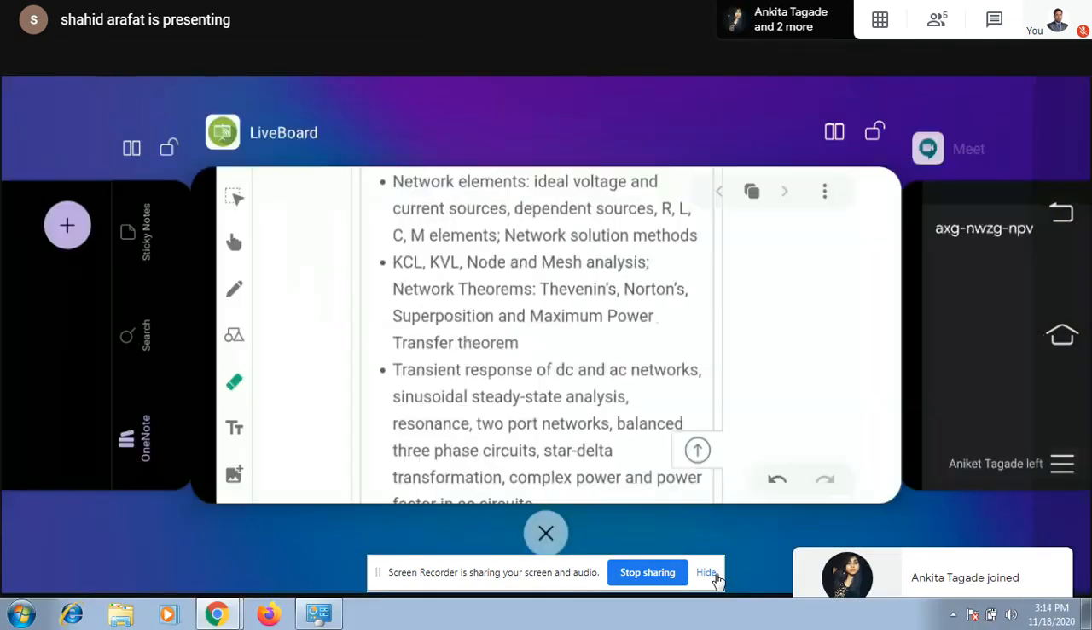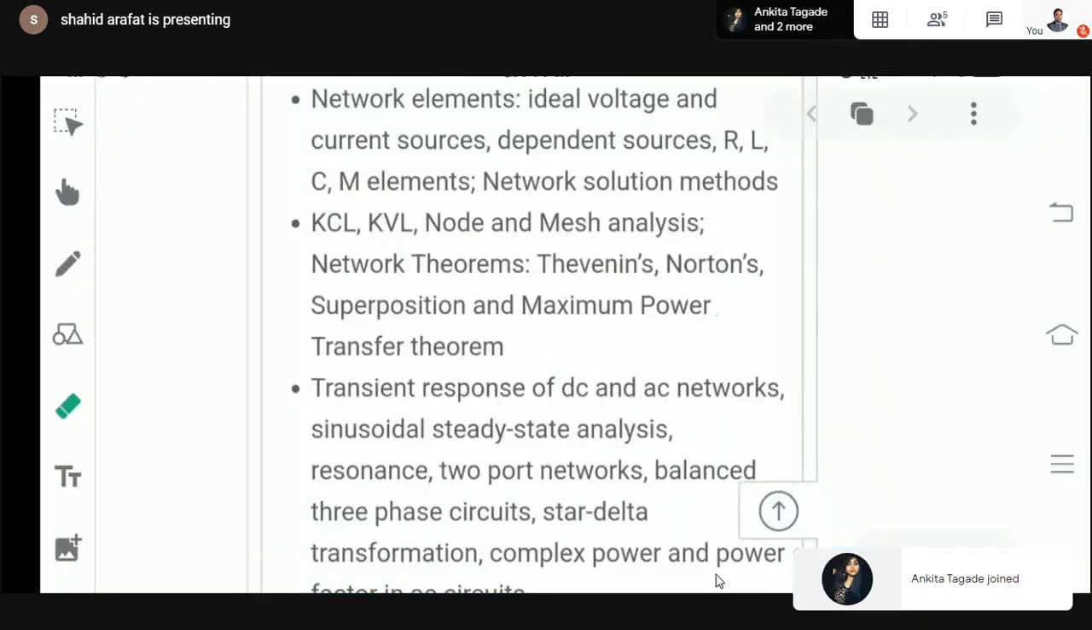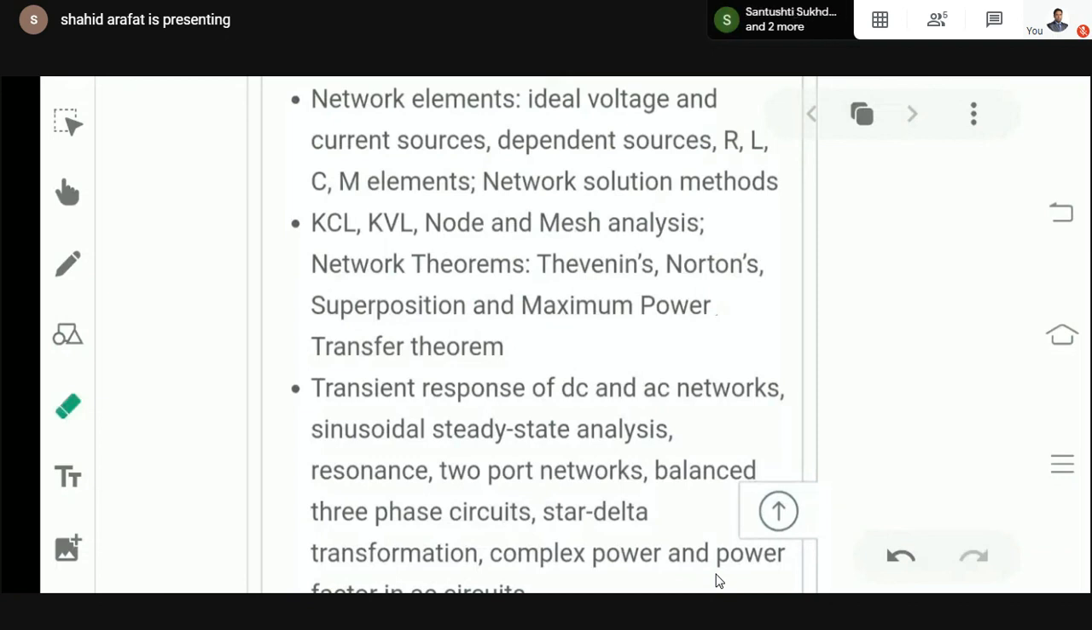So let's take a quick revision. We will not give too much time in revising the basic concept. We will take a quick brush up of all the previous concepts which you have already studied in network subject. Okay, just a short discussion over it.